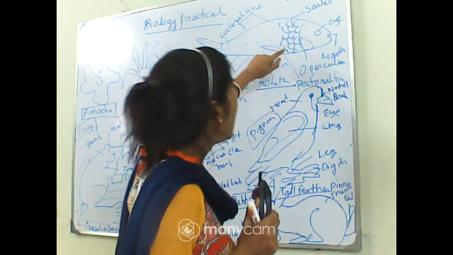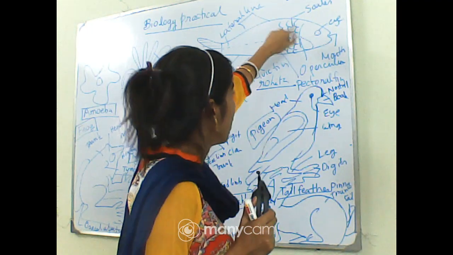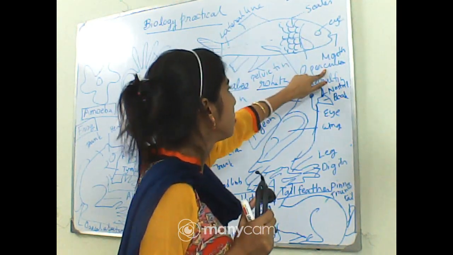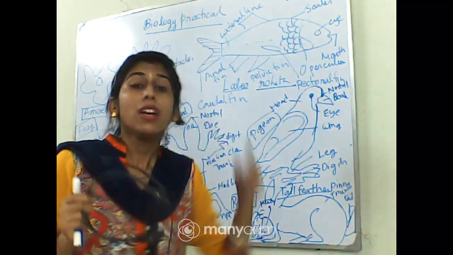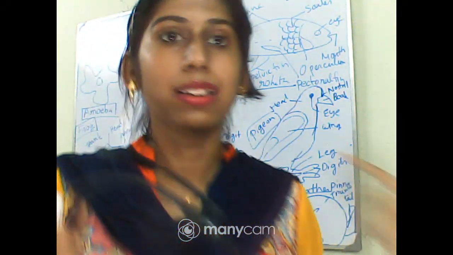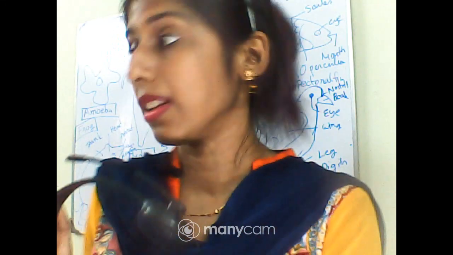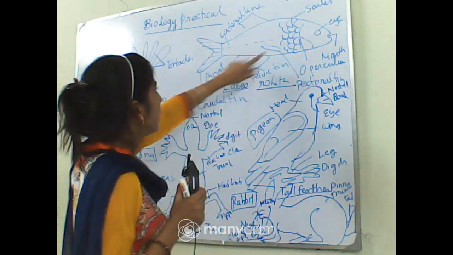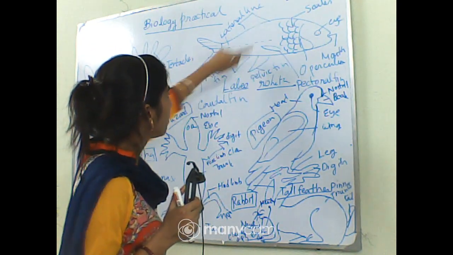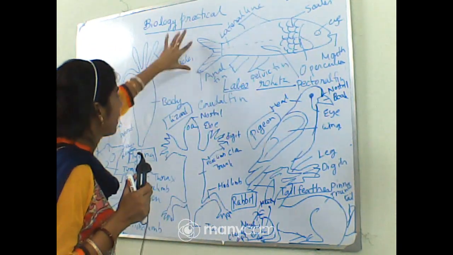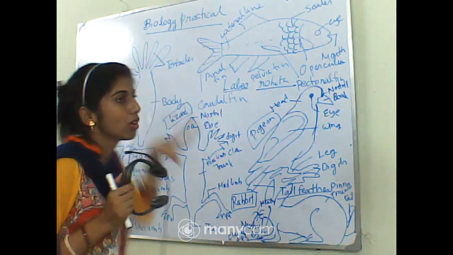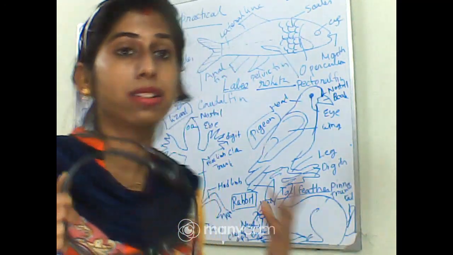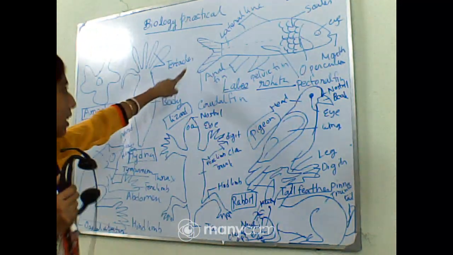This is the eye, and their body is this portion. Gills are covered with a special structure which is called the operculum, and a swim bladder is also present in this type of fish, which is absent in the Chondrichthyes. Okay, and these are the different fins. This one is the pectoral fin, pelvic fin, anal fin, and at the end the caudal fin. It is also called the tail. You can see their tail is of a similar type, that is why it is called a homocercal tail.